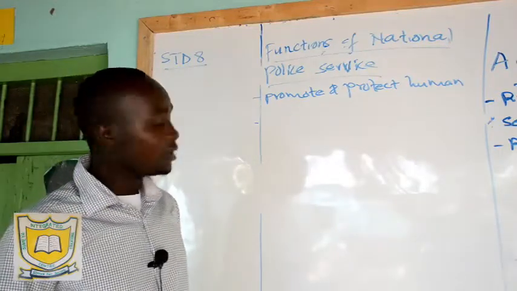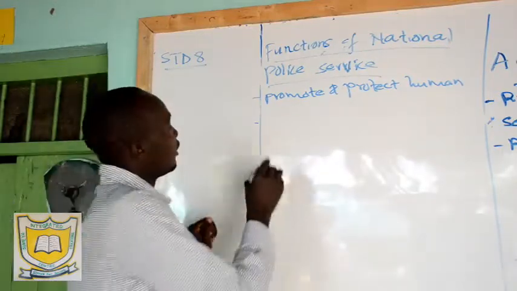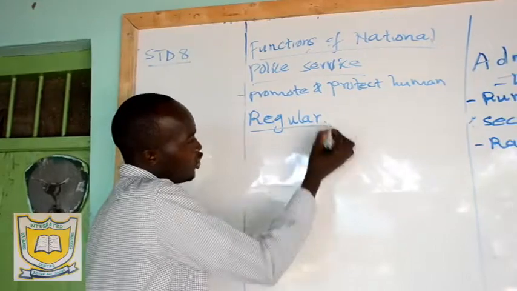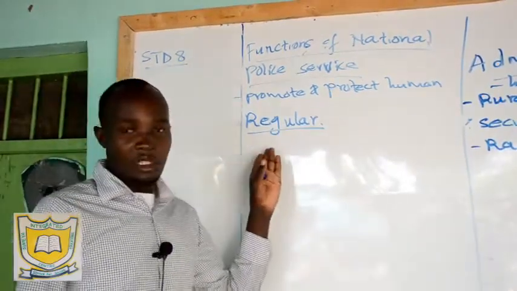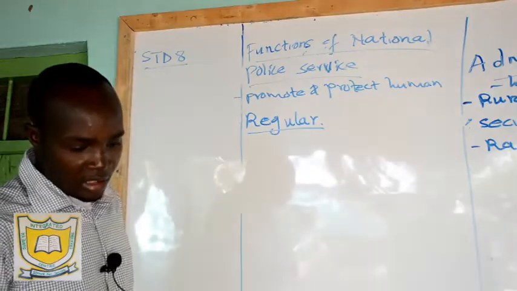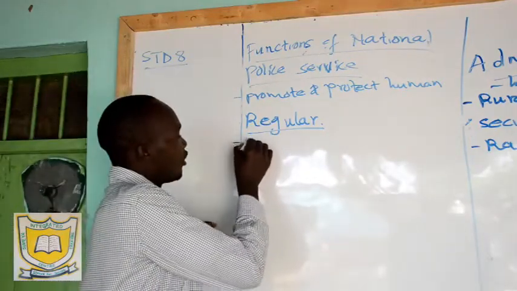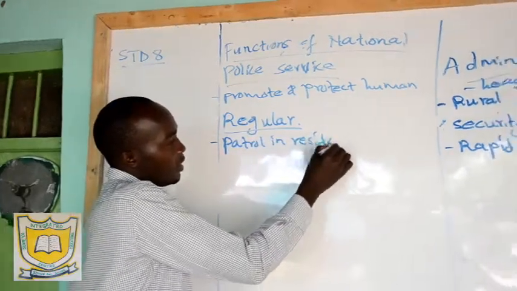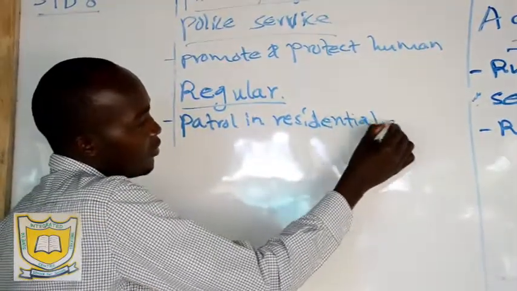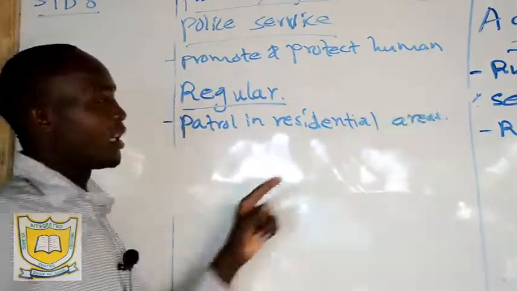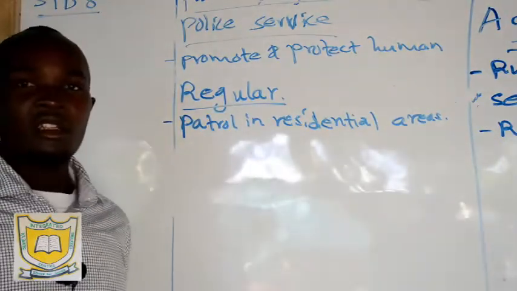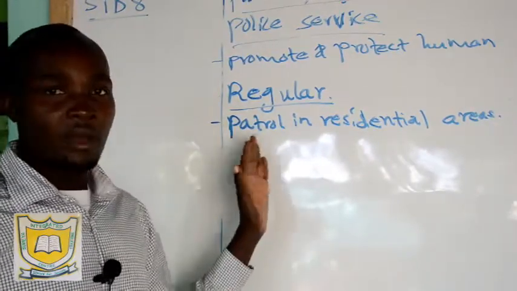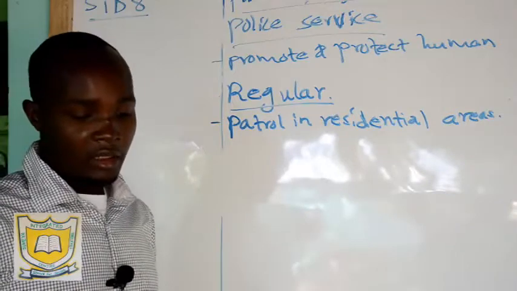So we want to look at what we call the regular police. We have said we can look at each unit one by one, but not all of them, some of the major ones. So regular police, they make regular patrol in the residential areas. Residential areas are areas where people are living, to ensure that there is order, there are no criminal activities and so on. They patrol residential areas to make sure that people are safe in those areas.